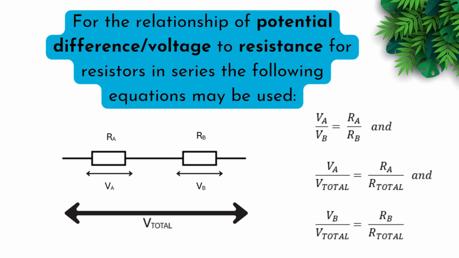For the relationship of potential difference or voltage to resistance for resistors in series, the following equations may be used. Based on the picture, VA over VB will be equal to RA over RB. And VA over V total will be equal to RA over R total. And VB over V total will be equal to RB over R total.